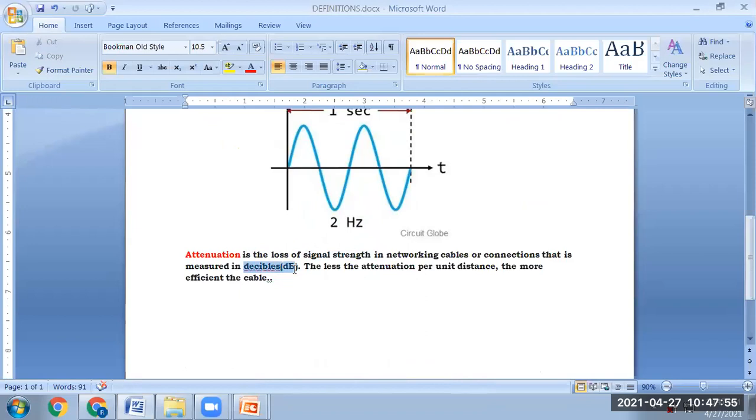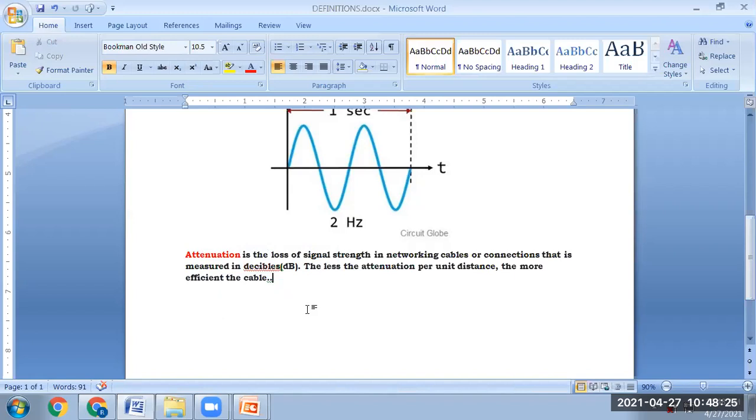Generally, attenuation is measured in decibels. The less the attenuation per unit distance, the more efficient the cable. Simply, attenuation means the loss of signal strength while the signal is moving through the cables from one device to another, traveling some distance.